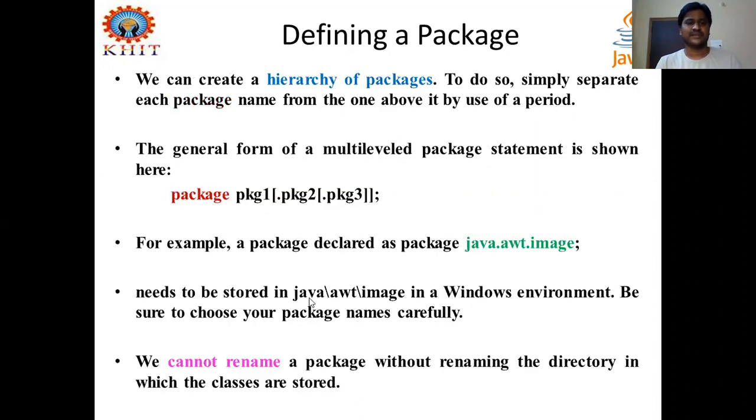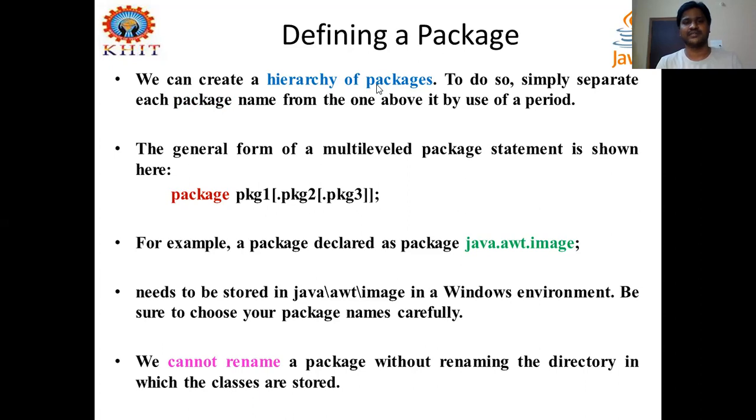Next one, we can create a hierarchy of packages. It simply means, assume that in your computer system, like D drive or E drive, you have one folder, and in that folder again you can create subfolders. In those subfolders also you can create subfolders, right? So this is called a hierarchy of folders. Here it is a hierarchy of packages. The same way you can create one package, and inside this package you can create sub packages. That is the concept called hierarchy of packages.